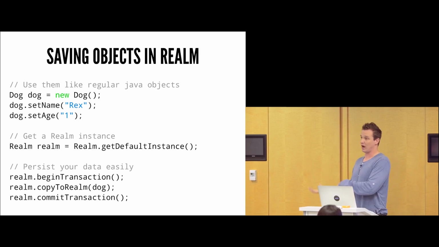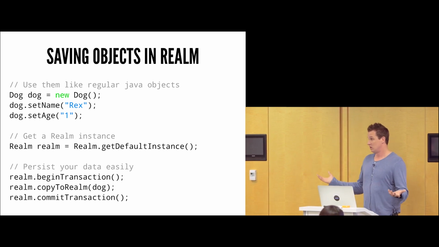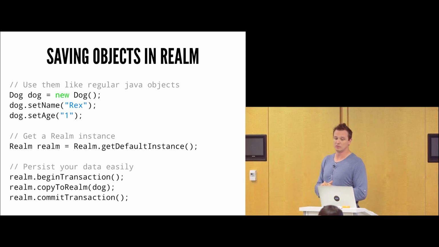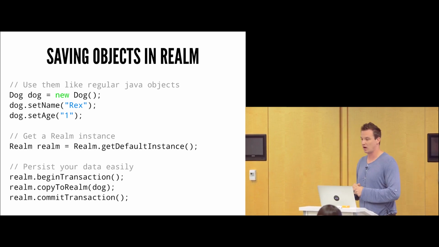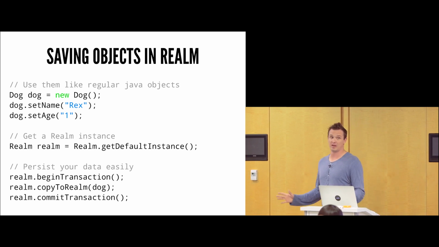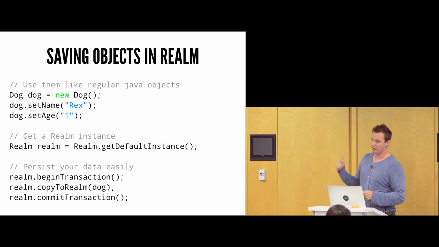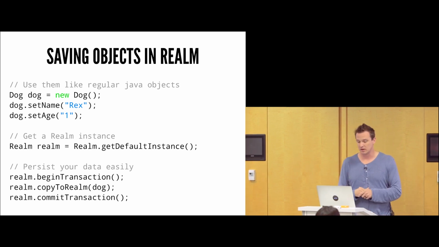Now, if I want to actually store that object in Realm, here's how I could do it. I can go ahead and new up an instance of that dog. Again, we're just working with plain old Java here. Then I can get a default instance of Realm, say, hey, Realm, I need to work with you. At that point, I'm going to use a transaction here, and I'm just going to copy that dog object into Realm. Now, at this point in time, the dog object's in Realm. That's it. I didn't write any SQL. I didn't do anything at all. The object's in there. I can query it back out, which I'll show you queries in just a moment. But now our object is in there.